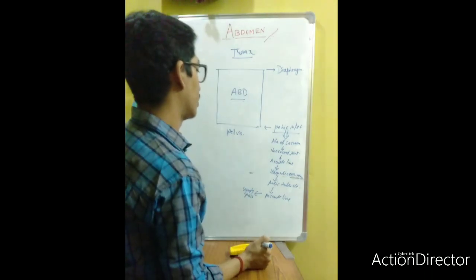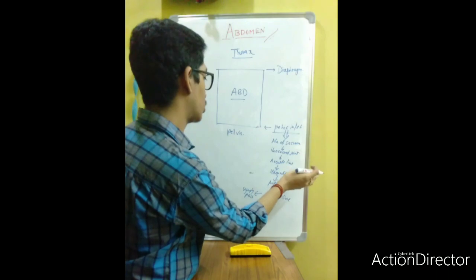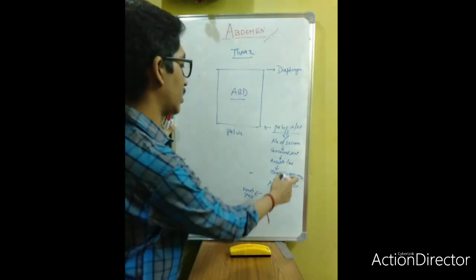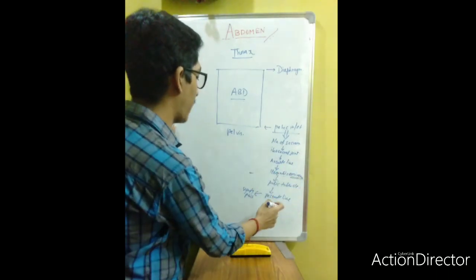Sacroiliac joint, ala of sacrum, arcuate line, iliopubic eminence, pubic tubercle, pectineal line.